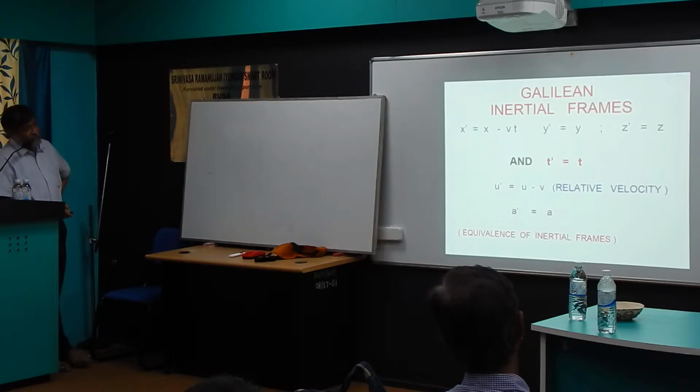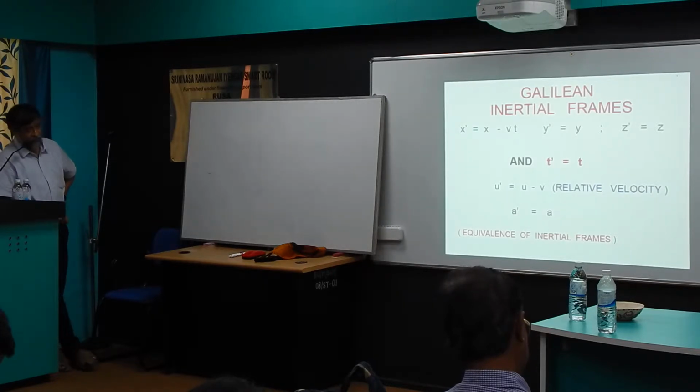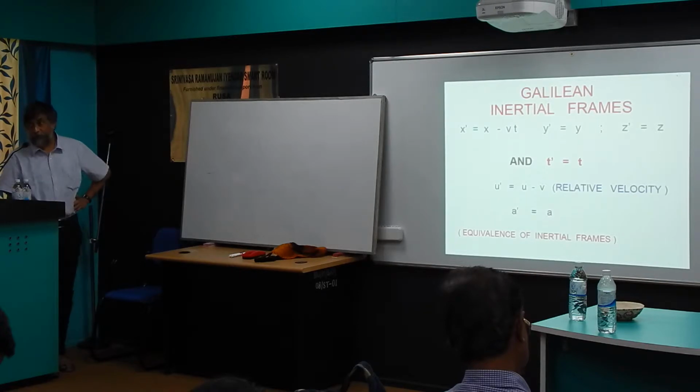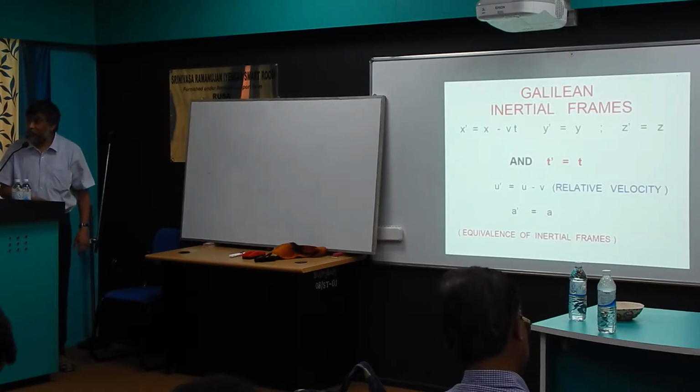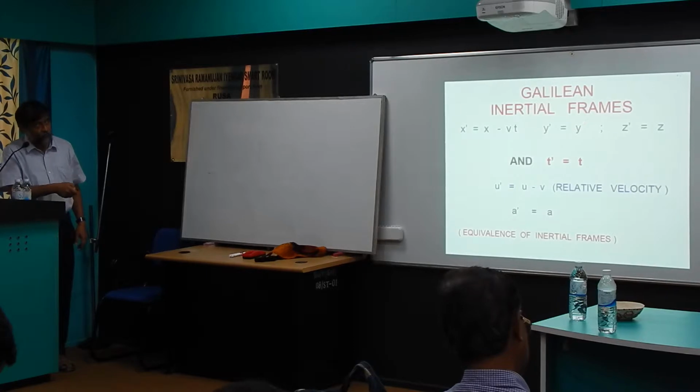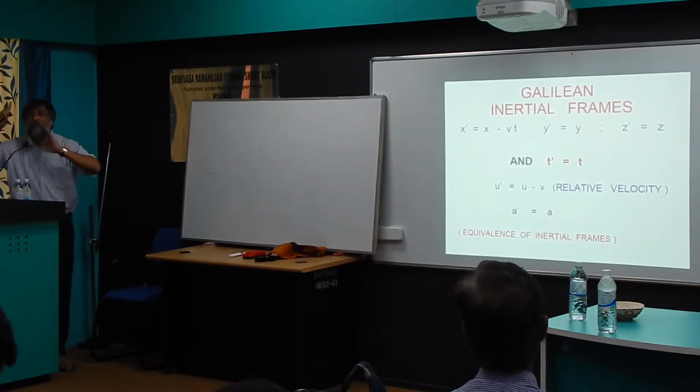And if you now differentiate again, then this v drops out because this is a constant. So acceleration in both the frames is the same, which tells you that all inertial frames are equivalent. So this is the meaning of Newton's law. But here the problem is, the inertial frames are the same, but speed of light is constant, it doesn't change. That is the crucial observation which puts a question on the Galilean transformation between two frames moving with respect to each other with uniform velocity.